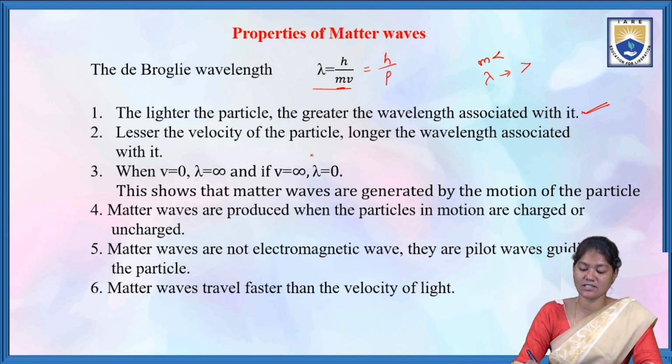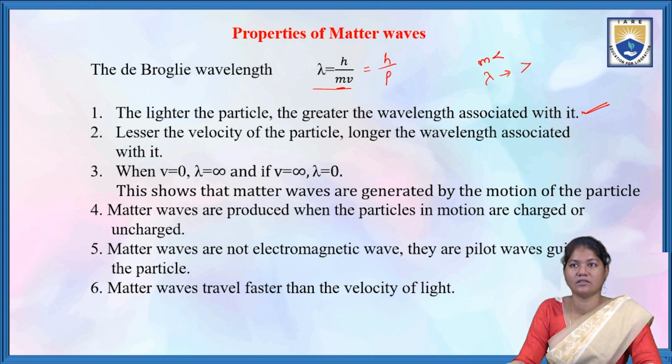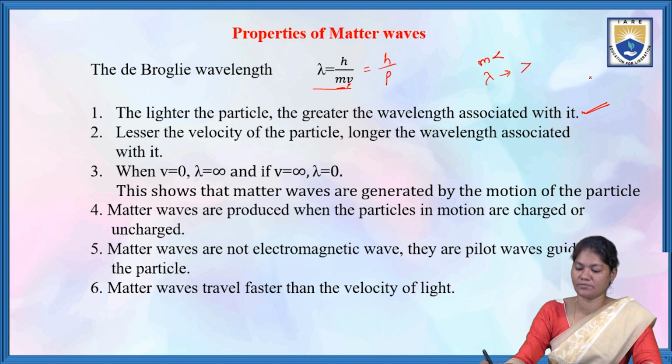The lesser the velocity of the particle, the longer the wavelength associated with it. If the velocity v is less, then lambda becomes high.